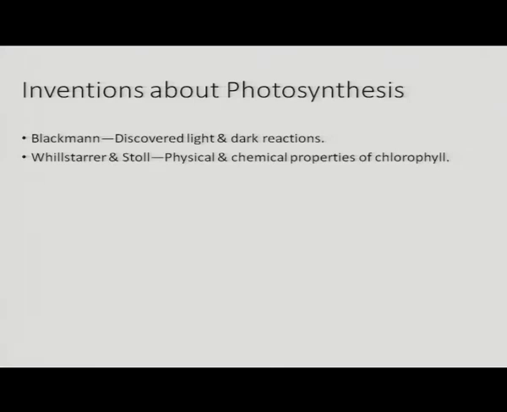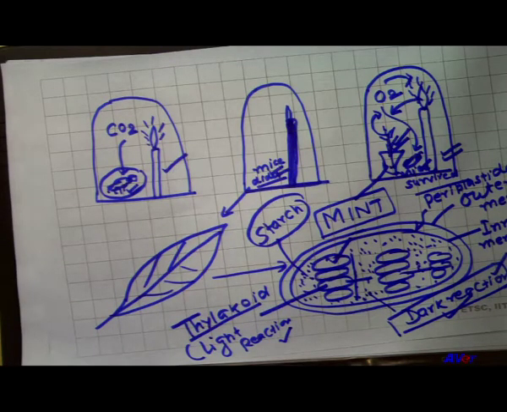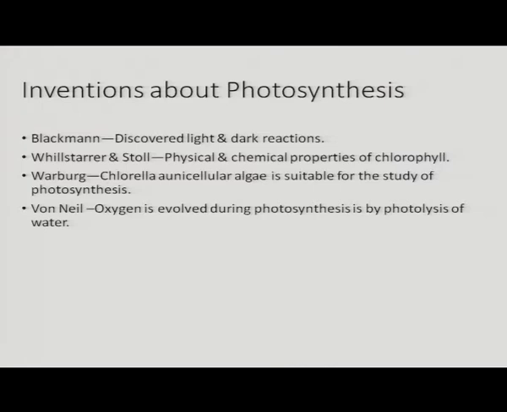Now, Willstatter and Stoll studied the physical and chemical properties of chlorophyll. Inside the chloroplast a large number of chlorophylls are present. This chlorophyll absorbs particular wavelengths of light. The next scientist, Warburg, used the unicellular alga chlorella as the suitable material for photosynthesis. I will deal later with how the chlorella plant is extracted, and from the chlorella plant the chloroplast is extracted.